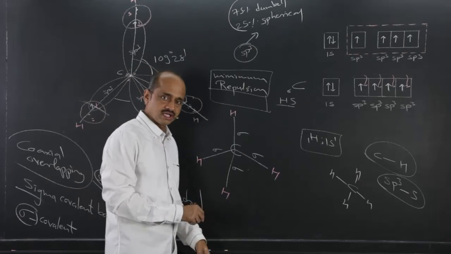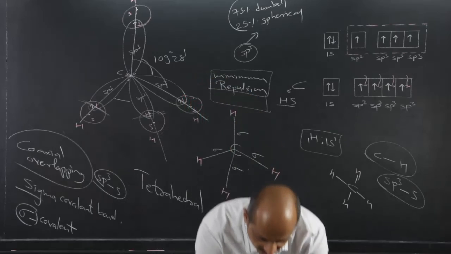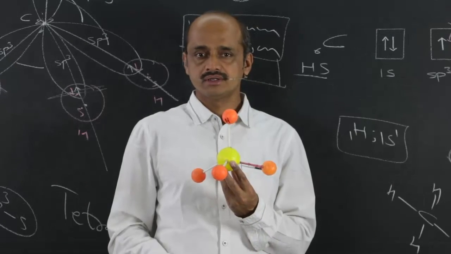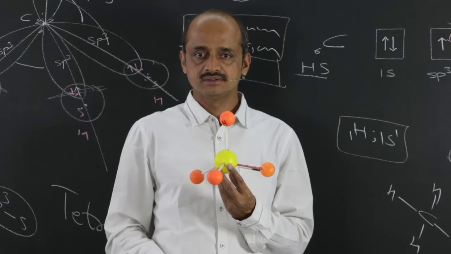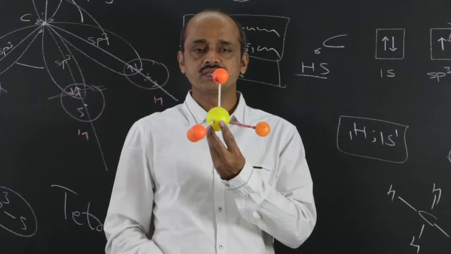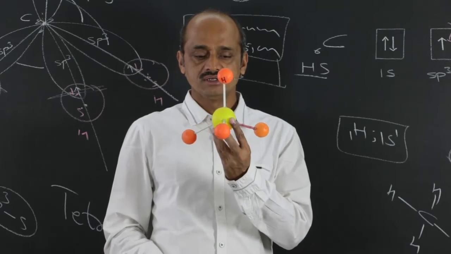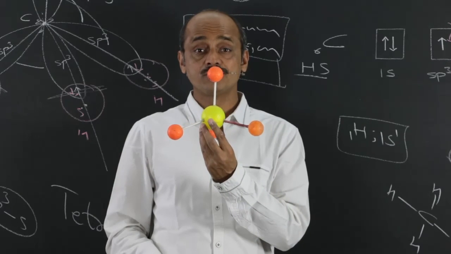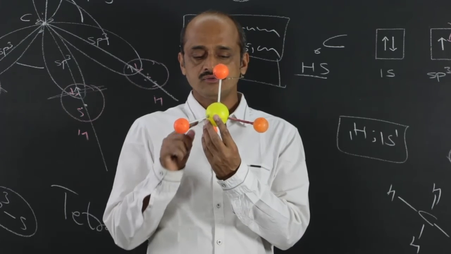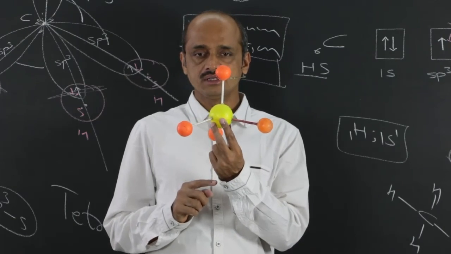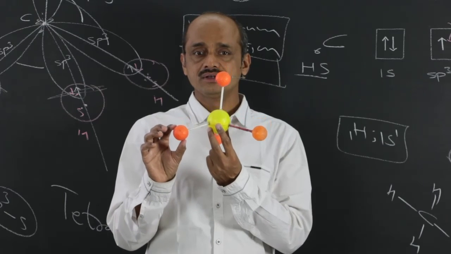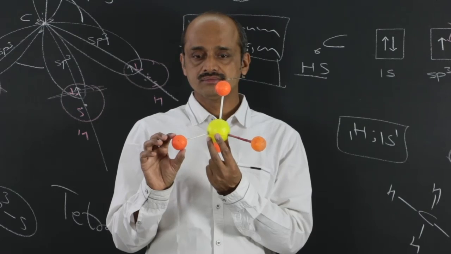The purpose of studying hybridization is to help further organic chemistry, and therefore whatever I have told you now, in short I can repeat by taking these models. The final comments can be repeated by using this model. This is a representative model; the size difference we should neglect. Whatever is present in my fingers is the nucleus of carbon, and this is the nucleus of hydrogen.